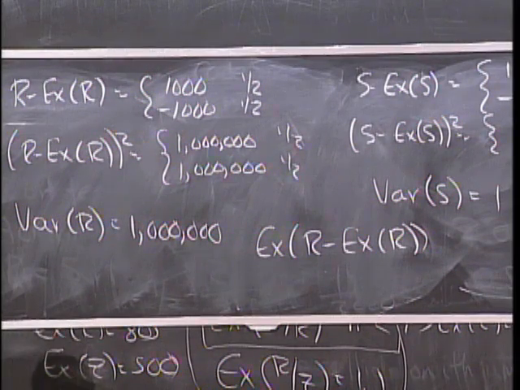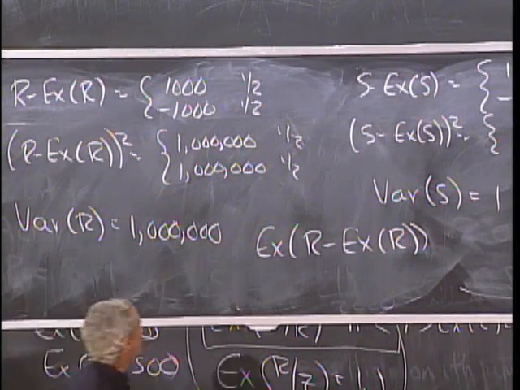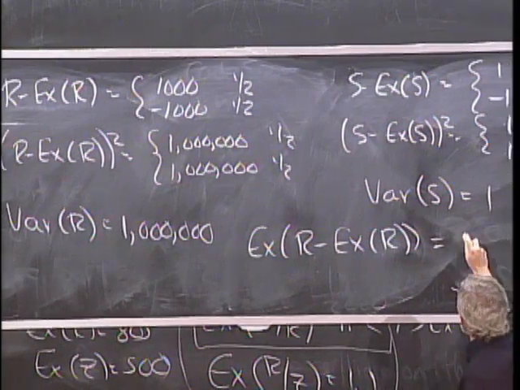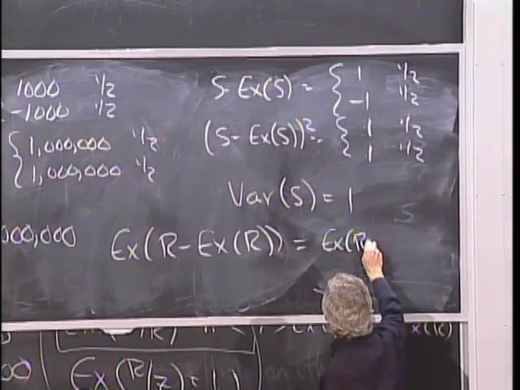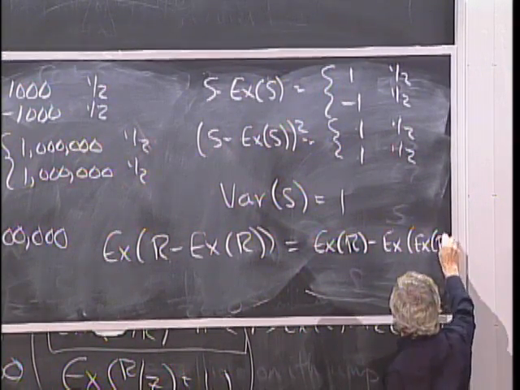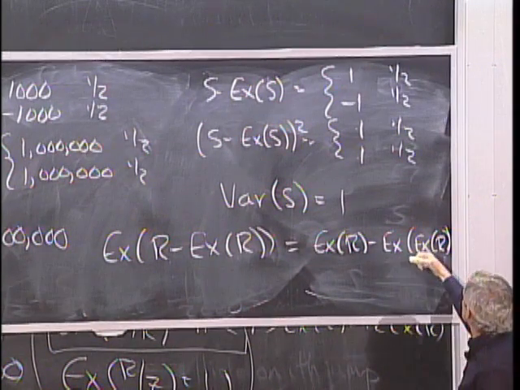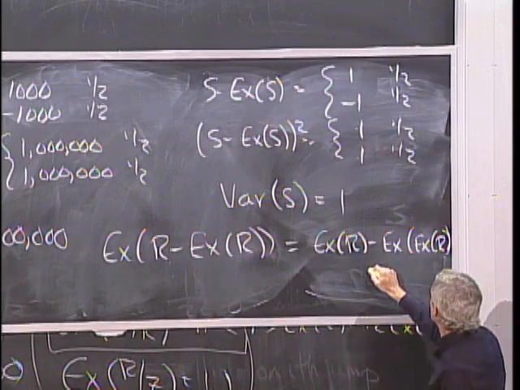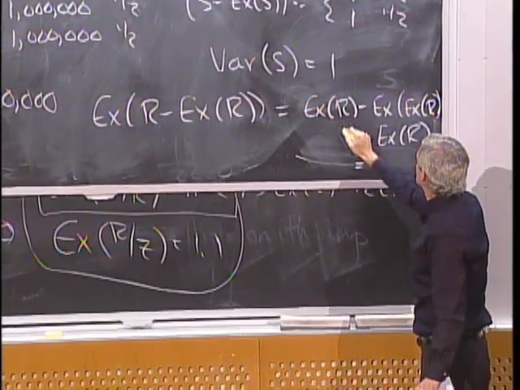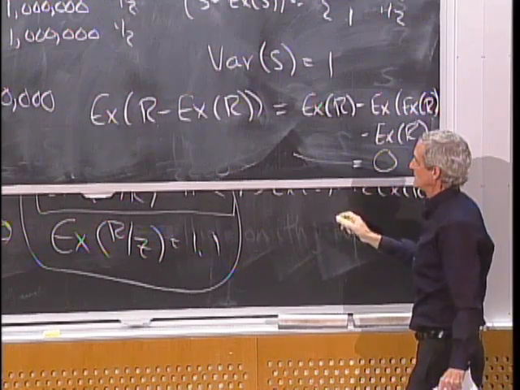Yeah? That's 0. Because by linearity of expectation, in fact, the corollary 4-2 or whatever, this is just the expected value of R minus the expected value of the expected value of R. The expected value of a scalar is just that scalar. And that is 0.